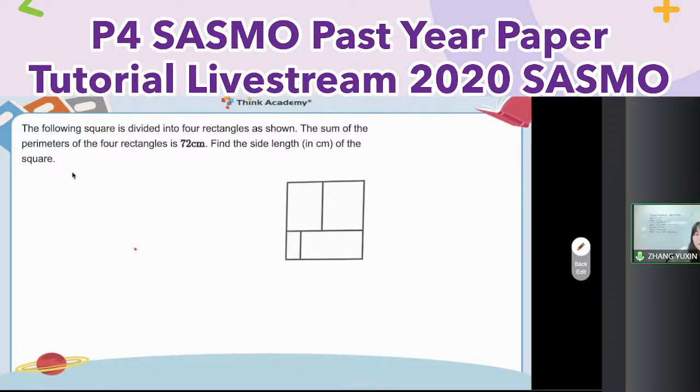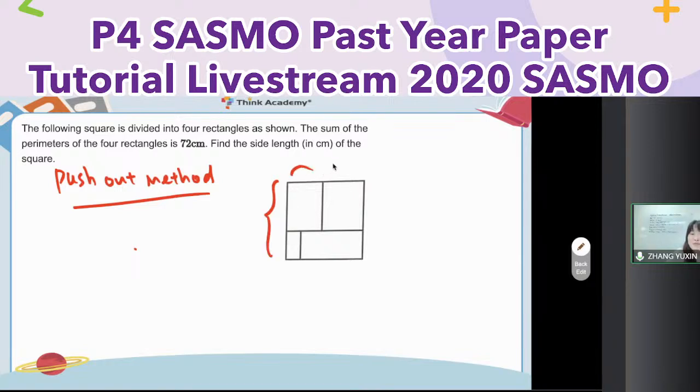Oh, geometry is coming. So for this one, we can try to use the push out method. Or you also can label, how can I have the 72 and how can I have the perimeter of the square? So first of all, pay attention. Square means equal, right? So I only need to use the perimeter divided by 4. Okay? So here, how can I use 72?